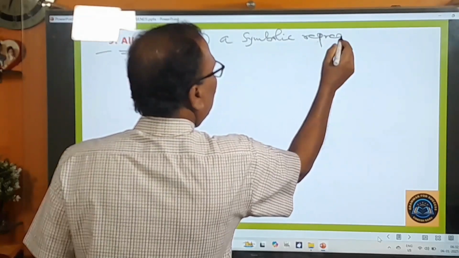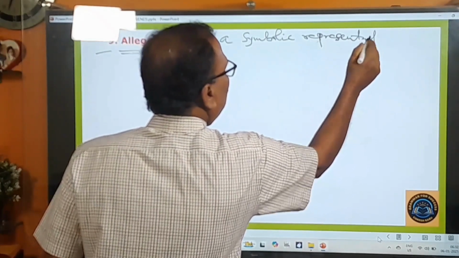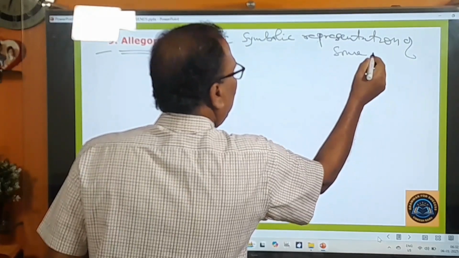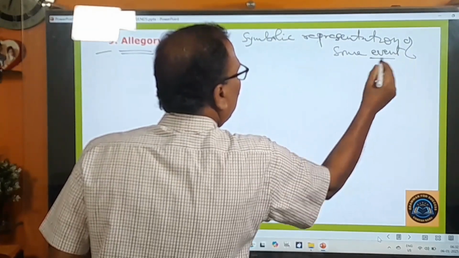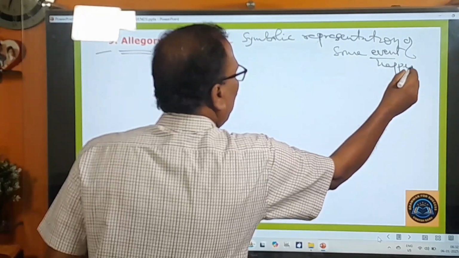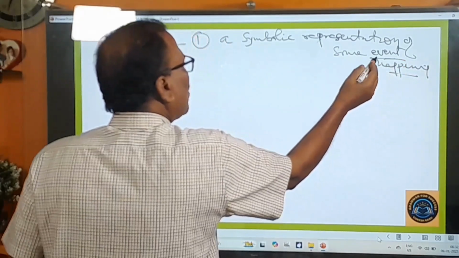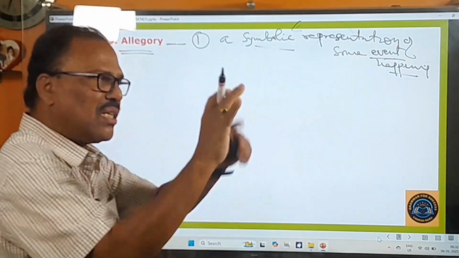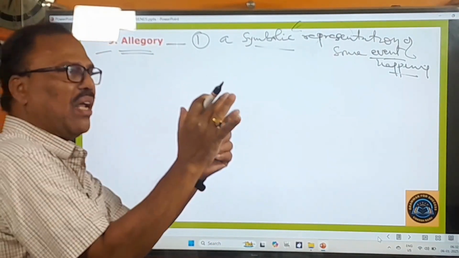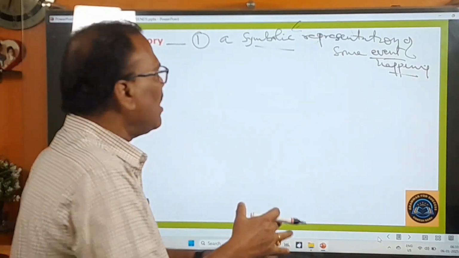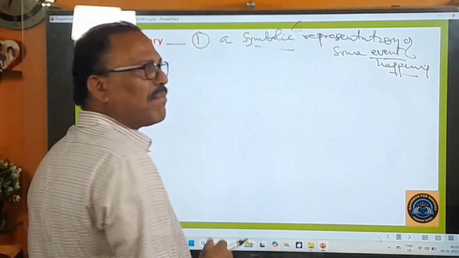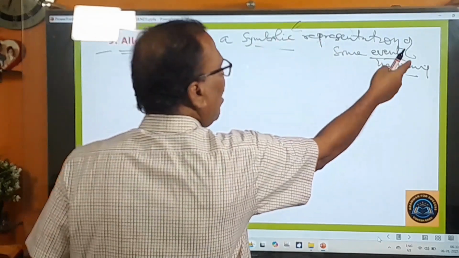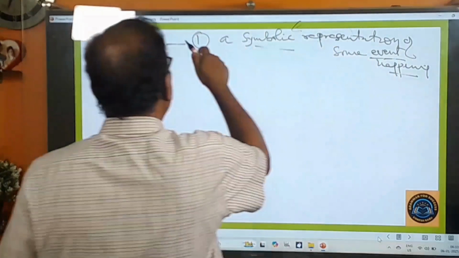A symbolic representation of some event or happening. Happening means an incident. Copying an event exactly as it is and doing the same thing is called symbolic representation. So here a symbolic representation of some event or happening is called an allegory.